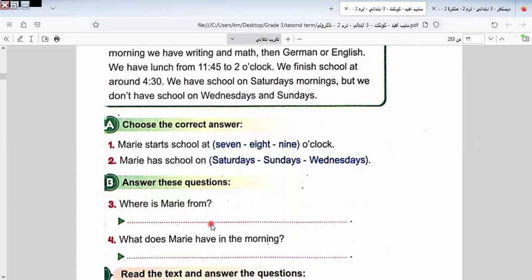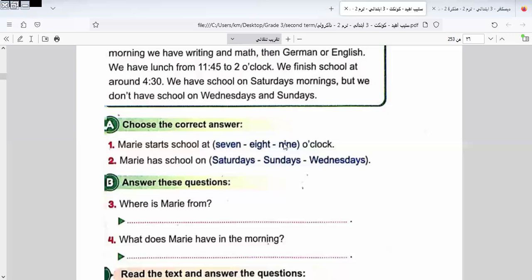Where is Mary from? So here I ask about what? As we know from grade 3, I explained the WH questions, and we have many videos about the WH questions and when we use them. Here we ask about place. So in this question, I ask about the place that Mary comes from. Let's go to know more, to know where Mary is from, as we know from the text.